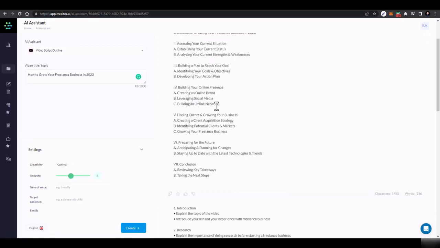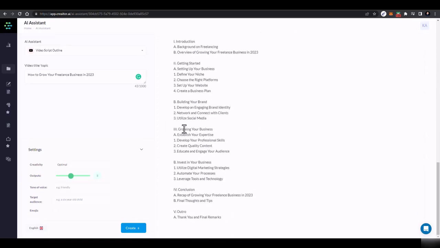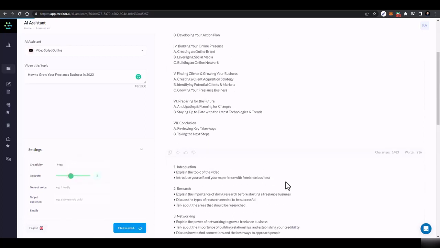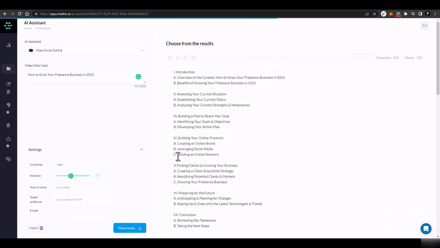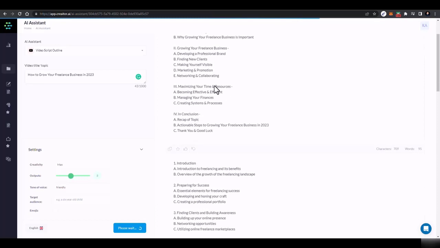And here you go, it generated the complete script outline for us, the complete detailed script for us, and 3 different types of script for us. And if I say max and click on create, it would generate another type of script. And if I type in friendly or professional here, let's say I type in friendly, the script would be more friendly and chatty. I'll select this and click on create, and it would generate a complete script outline for us.